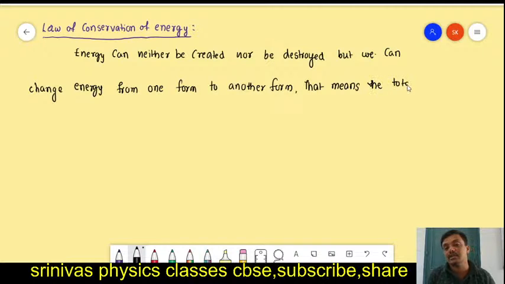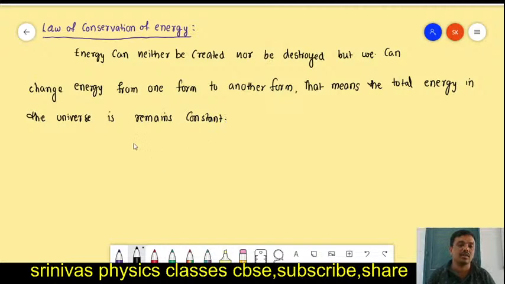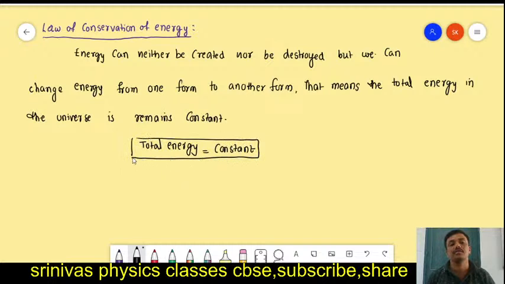The conservation of energy means that the total energy in the universe remains constant. This is called the law of conservation of energy. The law of conservation of energy is that the total energy remains constant. Constant means not changing, remaining the same. This is called the law of conservation of energy.